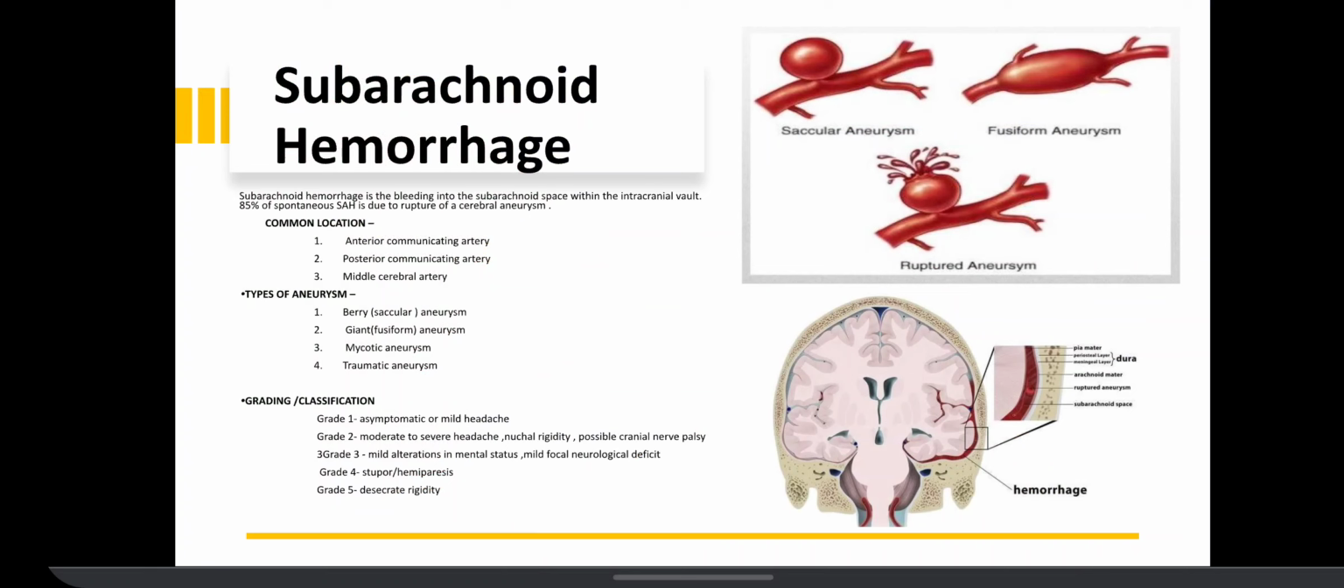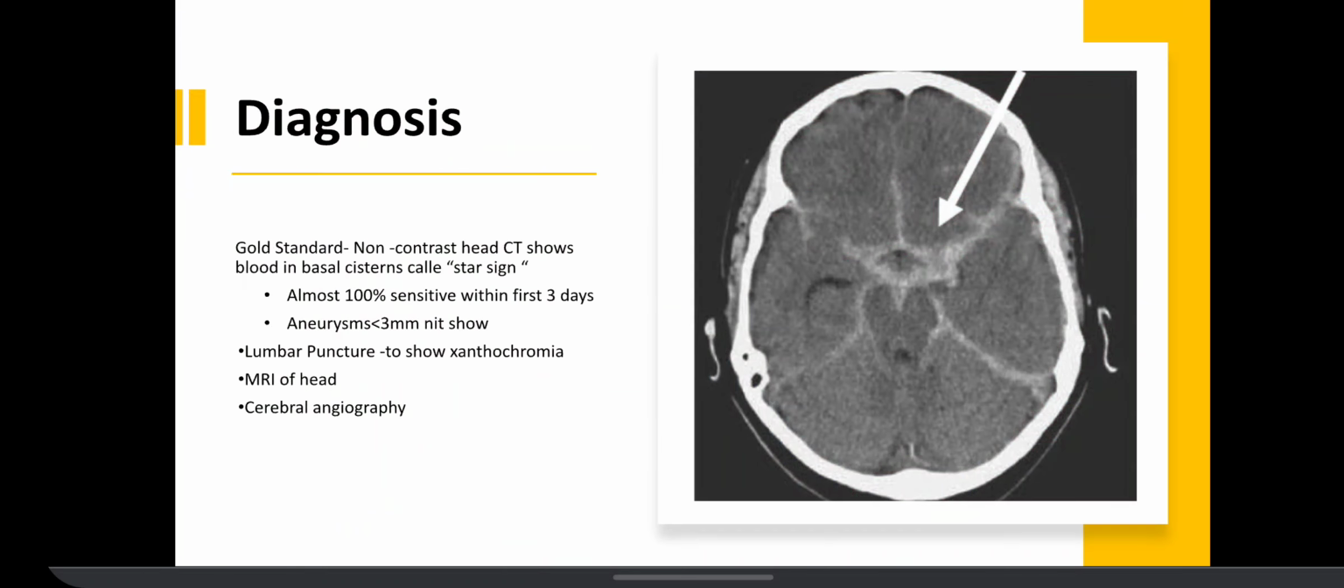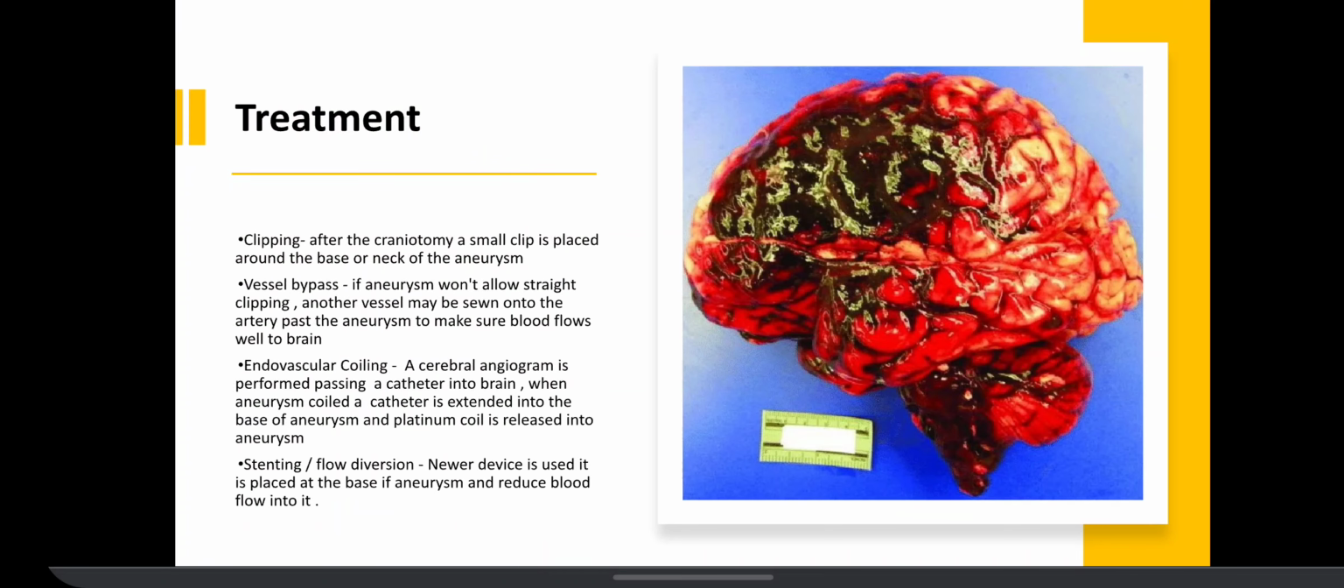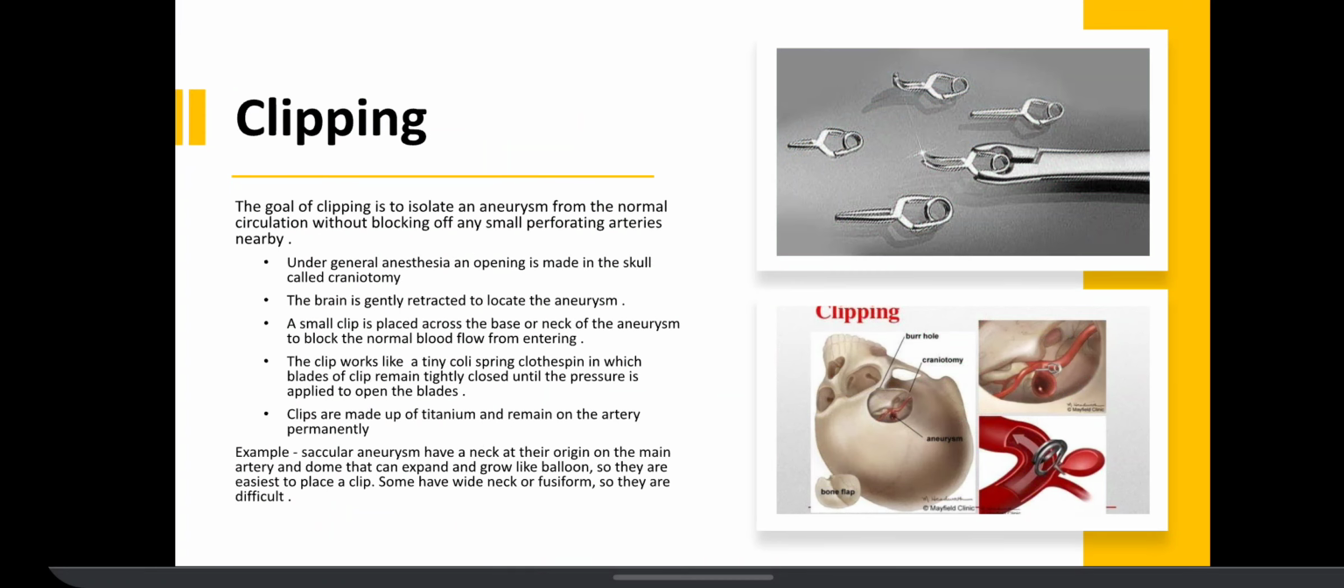Common locations: anterior and posterior communicating artery and middle cerebral artery. Diagnosis may include CT scan, lumbar puncture, MRI of head, cerebral angiography. Treatment may include clipping, vessel bypass, endovascular coiling, stenting, or flow diversion. Now let's discuss the clipping.